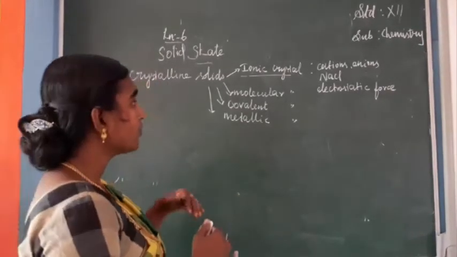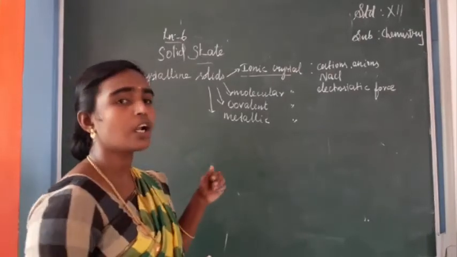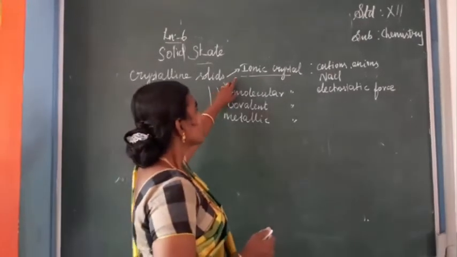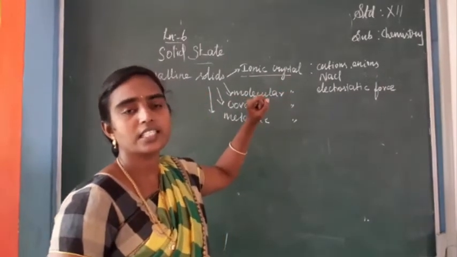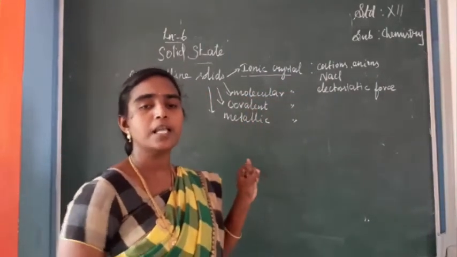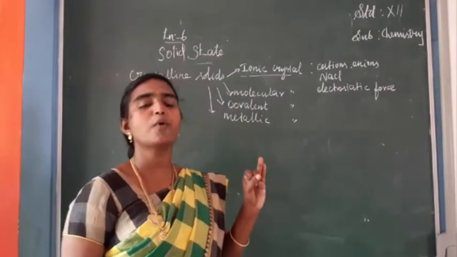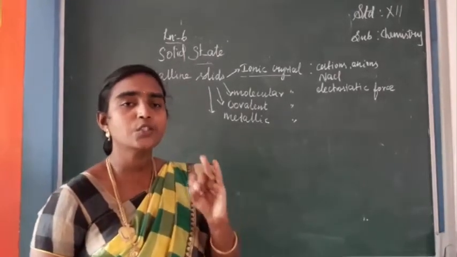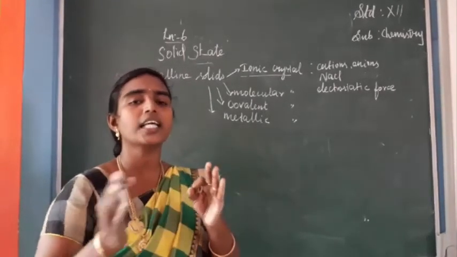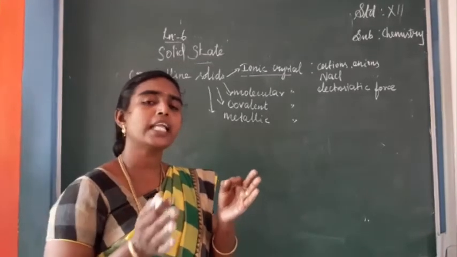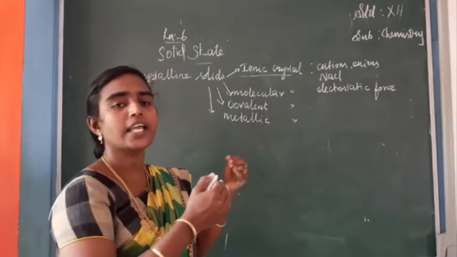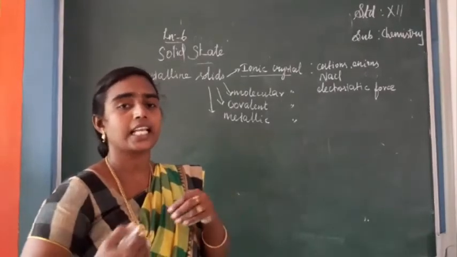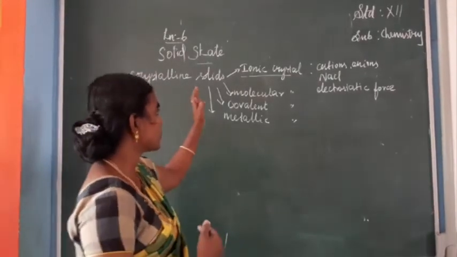That is why we say ionic crystals are very hard. So the ionic crystal definition and properties we have seen: they have a high melting point, a high boiling point, and in the solid state they will not conduct electricity, but in aqueous form they can conduct. Otherwise, in the molten state, ionic crystals can conduct electricity. Is it clear?